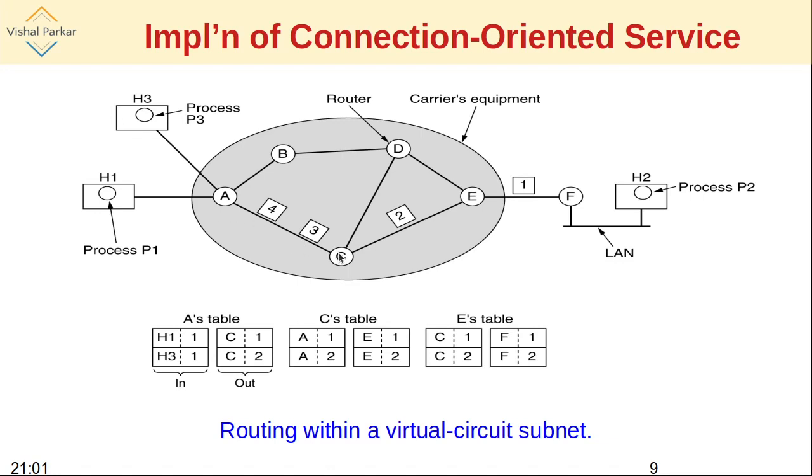It will wrongly assume that the packet belongs to the first virtual circuit. As the packet belongs to the second virtual circuit from H3 to H2, even though the incoming packet has the identifier 1, A will change that identifier to 2 while sending it to C. So that is the difference.